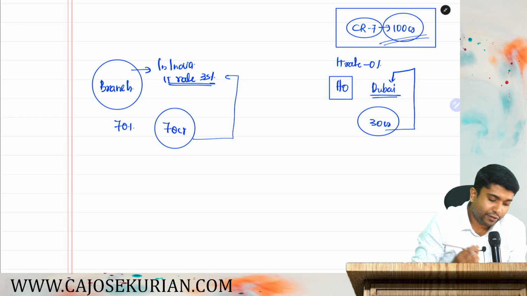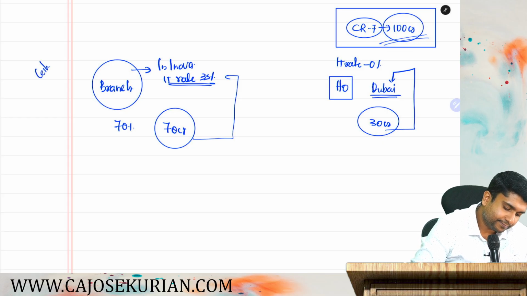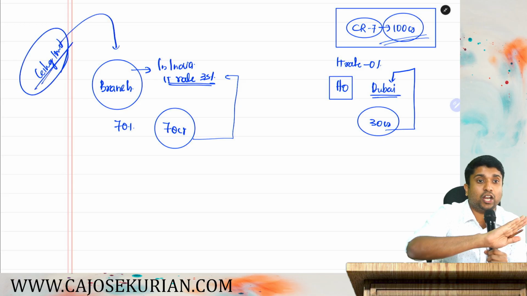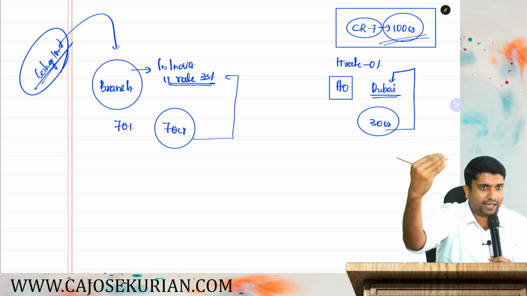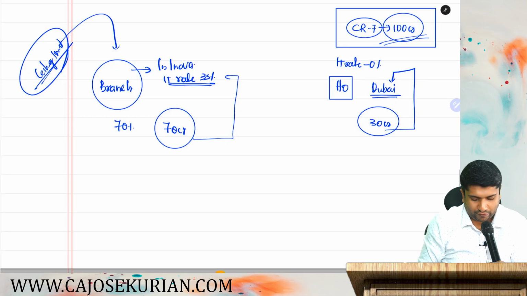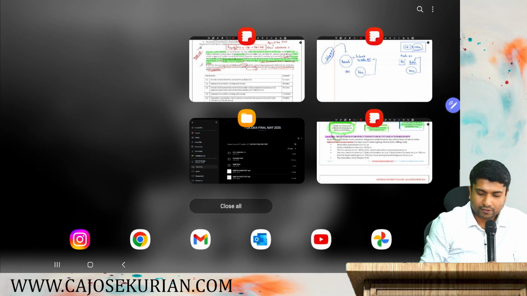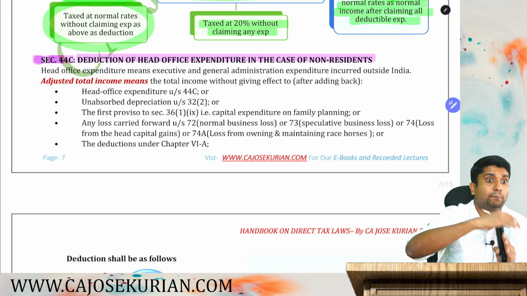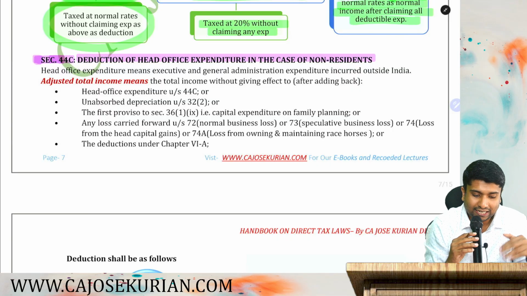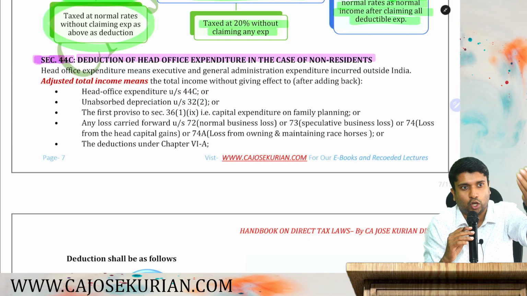Rather, we are putting a ceiling limit for you to claim the general overheads of your head office as a deduction for your branch. So, we are limiting the overhead expenditure that a branch in India can claim. Are you with me? That is what section 44C talks about.